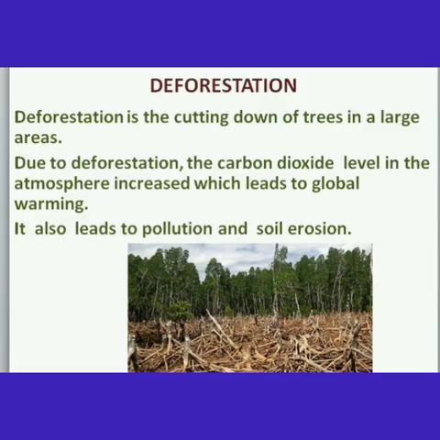Next, deforestation. Deforestation is nothing but the cutting down of trees in large areas or in the forest. Due to deforestation, the carbon dioxide level in the atmosphere increases, which leads to global warming. Global warming is nothing but the heating up of the Earth's atmosphere due to the harmful gases and the carbon dioxide content.